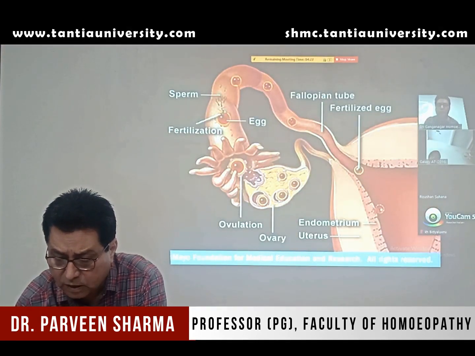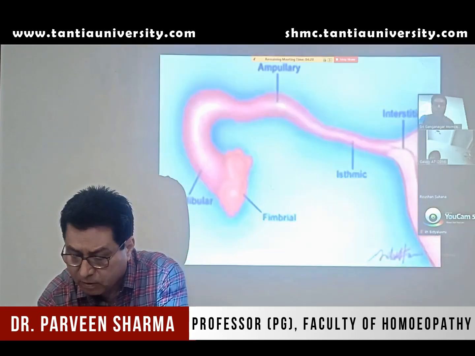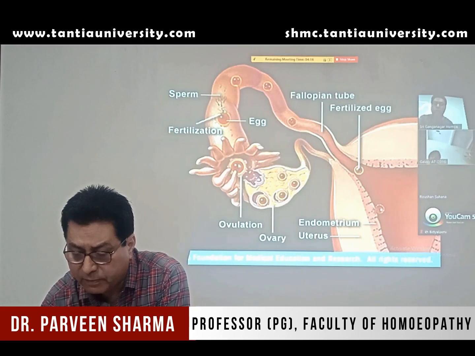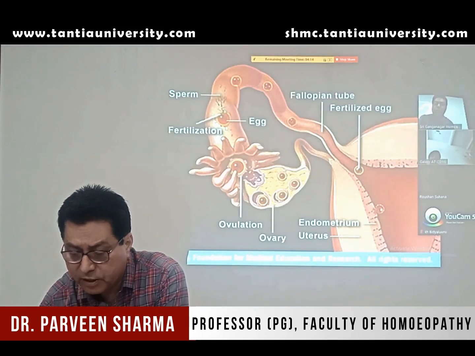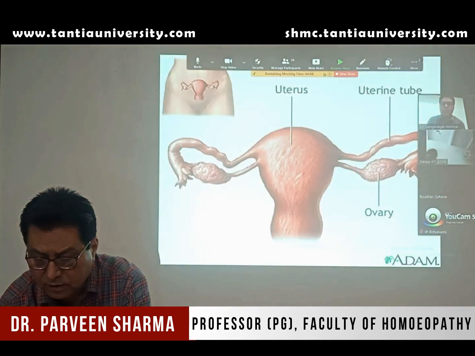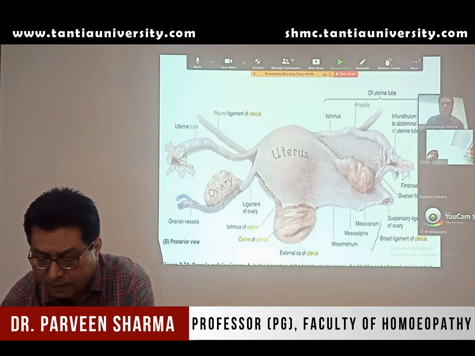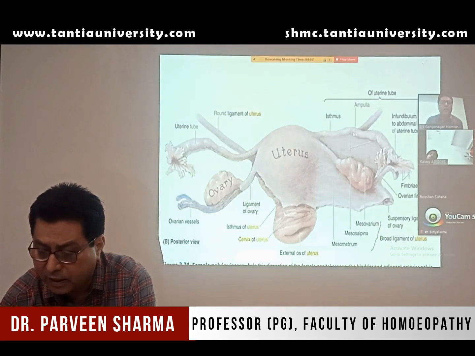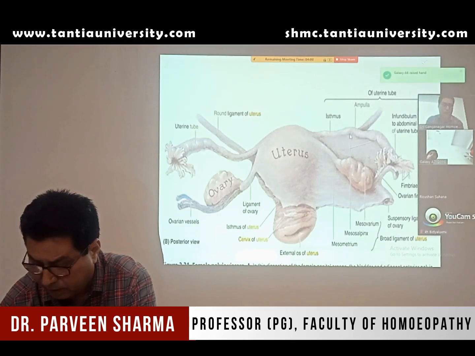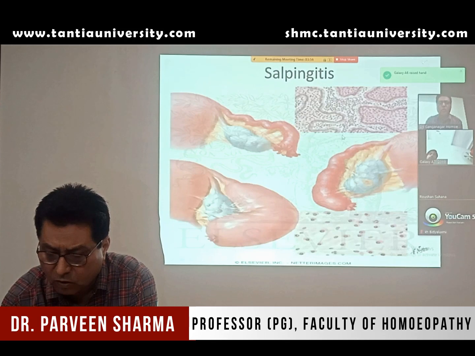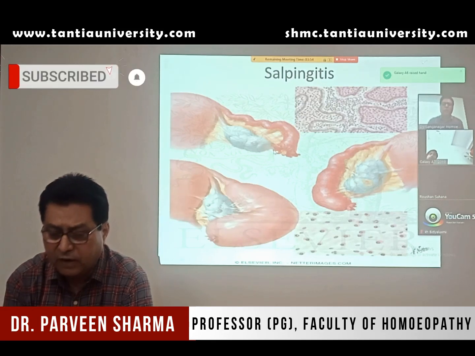Now you can make out this is the ovary. The ovum is released from the ovary, and then it enters through the fimbriated end, and the zygote formation, the fertilization, takes place here with the help of sperm. This is the same. Now blood supply: the fallopian tube is supplied by the uterine artery as well as the ovarian artery. Same is the venous drainage. So this is a short note question. You should know only brief about that.